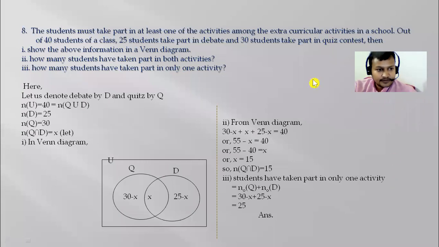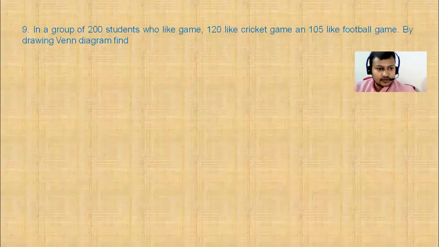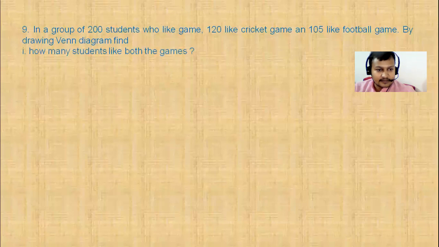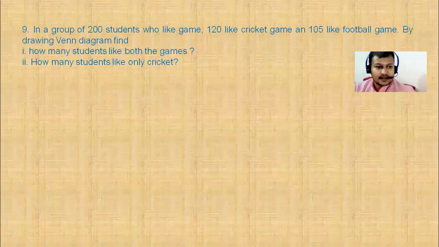So let's move to the next question. In a group of 200 students who like games, 120 like the cricket game and 105 like the football game. By drawing a Venn diagram, find how many students like both games and how many students like only cricket. These two things are asked of us. The total number of students is the number who like games. That means there is no complement, no one who doesn't like games.